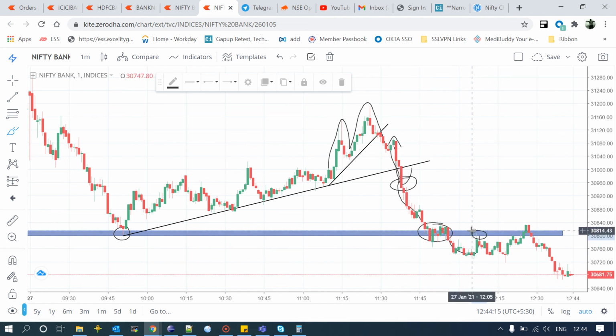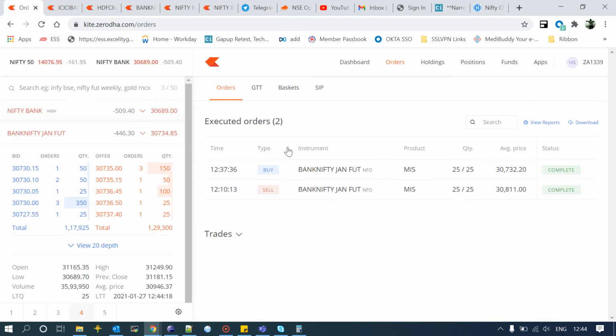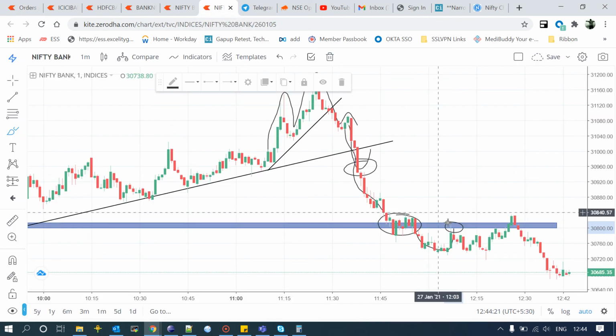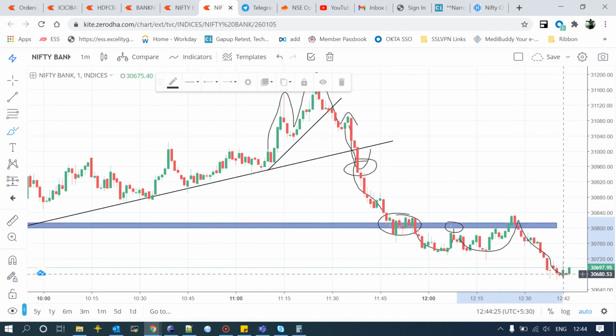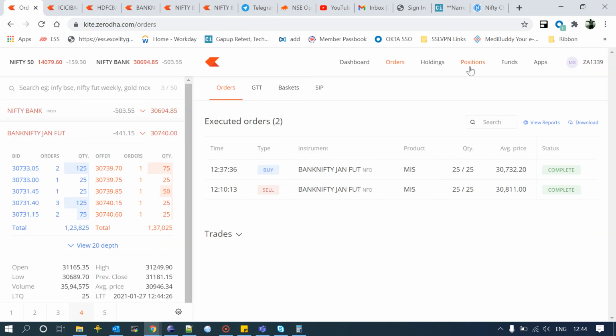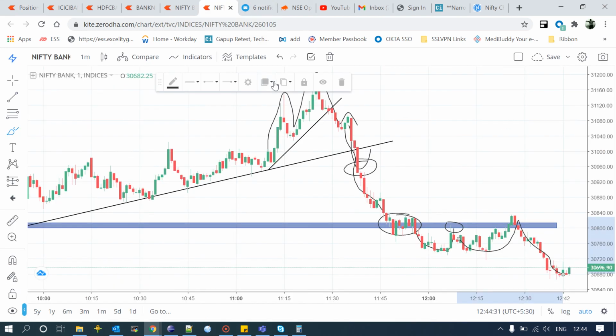supply zone. So I entered at 12:10. This is my order book, 12:10. I entered here, and Bank Nifty retraced and started falling. I booked around 1970 rupees profit.